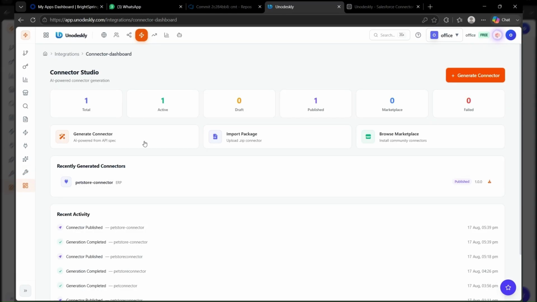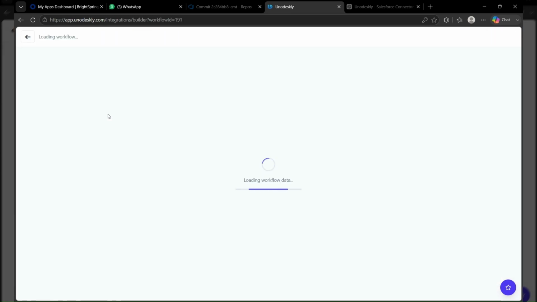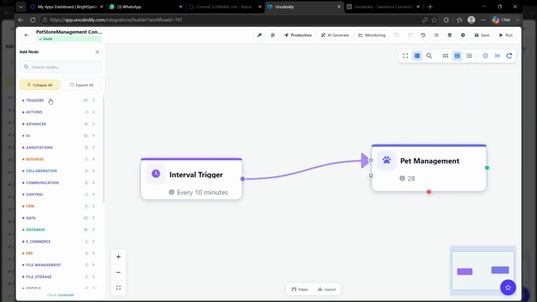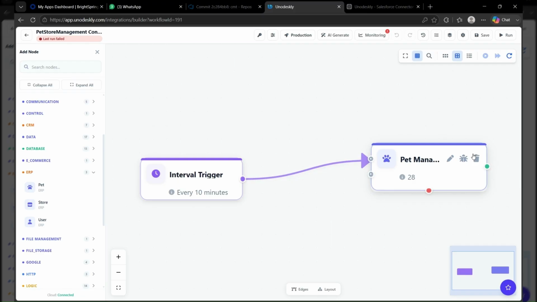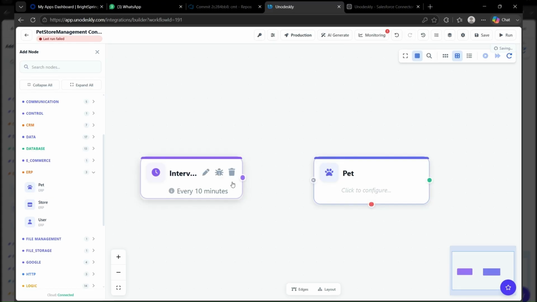Imagine taking an API from a SaaS platform, an internal enterprise application, or a partner system, importing its OpenAPI or Swagger specification, and having Unodeskly analyze the API, understand its authentication, generate credentials and operations, create workflow nodes, run certification, identify problems, repair them when possible, and make the connector available inside the workflow builder. That dramatically reduces the repetitive development required to bring new integrations onto an automation platform.